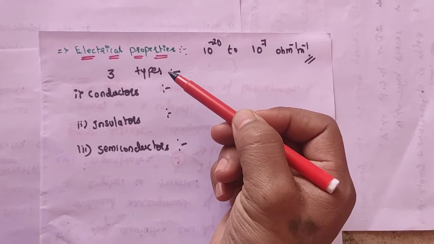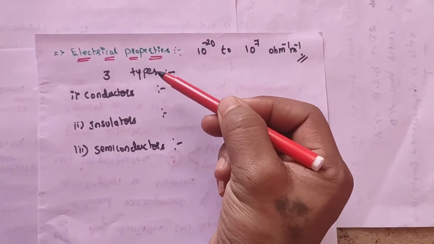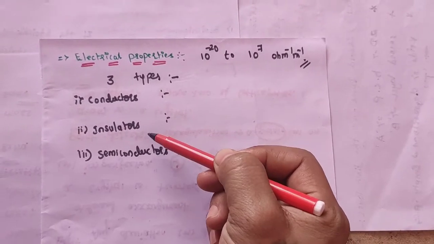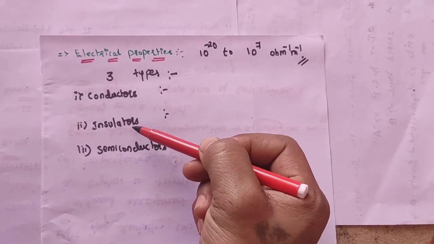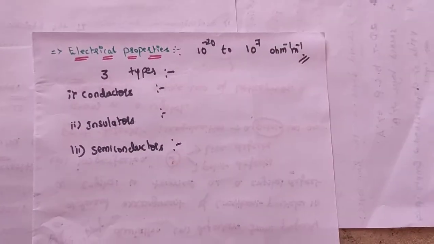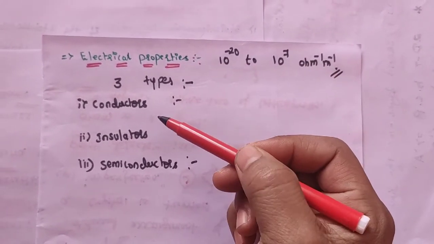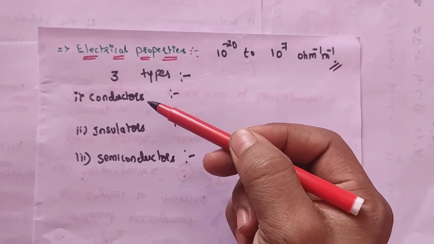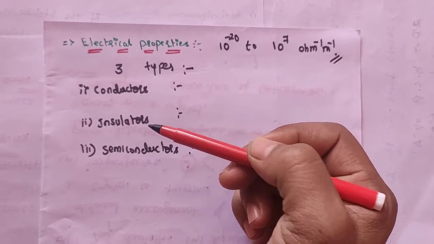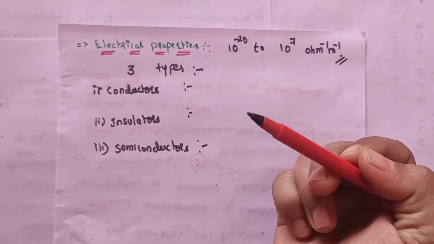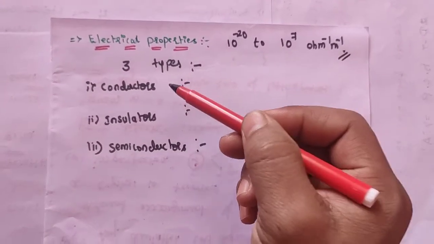Solids can be classified into three types on the basis of their conductivities, that is conductors, insulators and semiconductors. Now let us learn about them one by one clearly, and what ranges differentiate conductors from insulators, and insulators from semiconductors. So the first one is conductors.